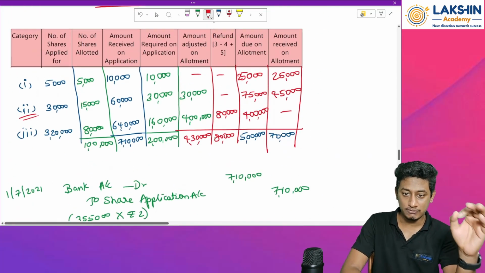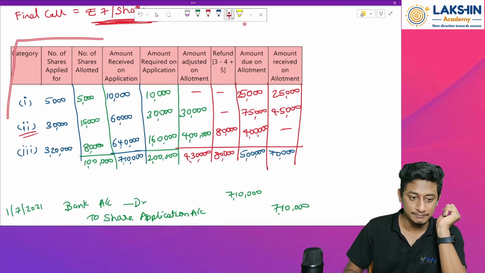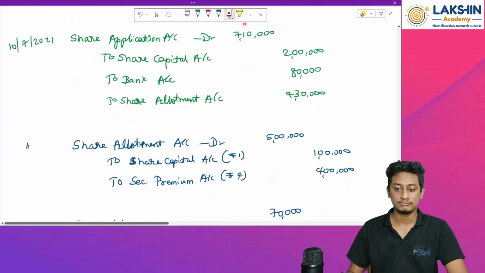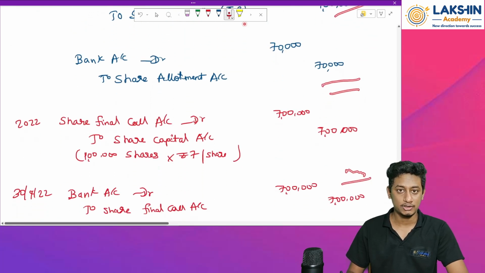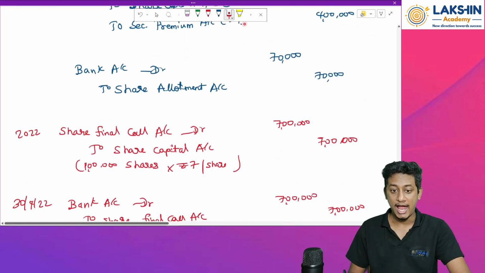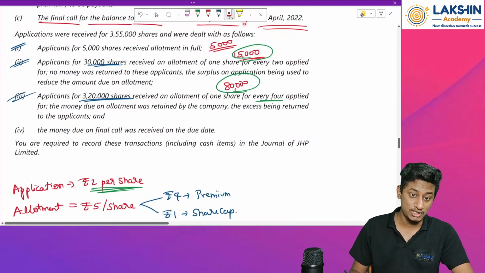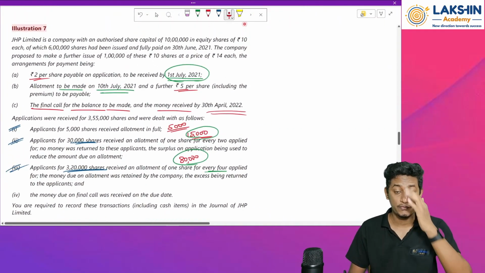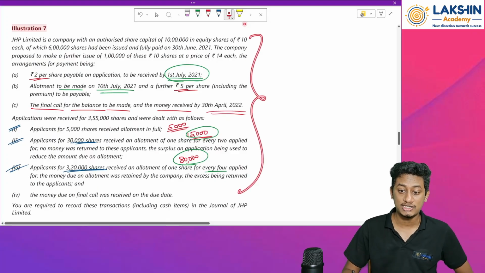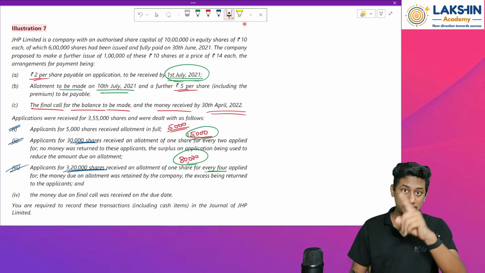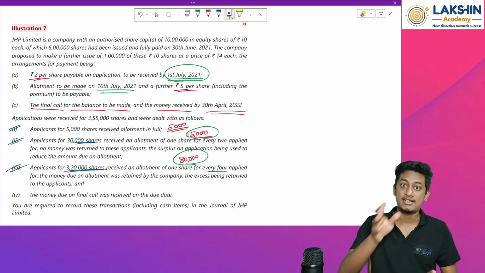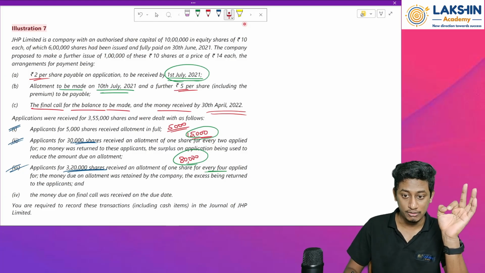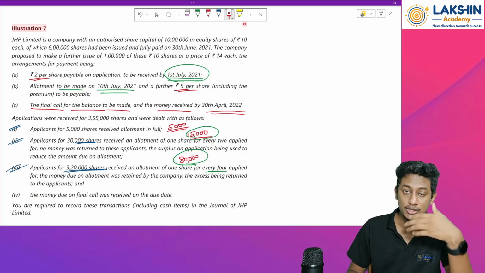For this question, the main point is this: if you know how to prepare this particular table, all the journal entries can be easily passed. All the entries are just logical ones, okay? Because this is an easy chapter, please don't skip it. And this question, my dear students, has the most relative chance of coming in your examination, because I think this question has been asked for around 4 to 5 attempts now. So please do not skip this question, okay? If it was asked in your previous attempt, do not worry, it might be asked again in the next attempt also, because ICAI does some unpredictable things. So please do not skip this. Please try it out. If you skip it, you won't receive the marks.